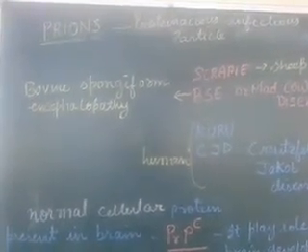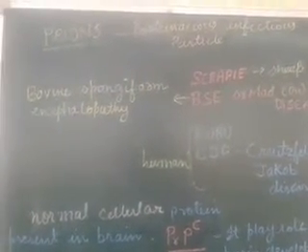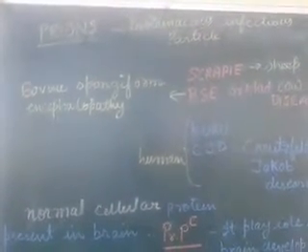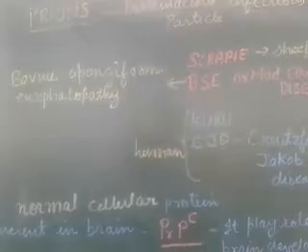The exact nature of how prions work is not known, but they perform a type of function which may cause disease in animals as well as in human beings. In animals the diseases are scrapie in sheep, and BSE, bovine spongiform encephalopathy, also called mad cow disease. In human beings it forms diseases like Kuru and CJD, that is Creutzfeldt-Jakob disease.